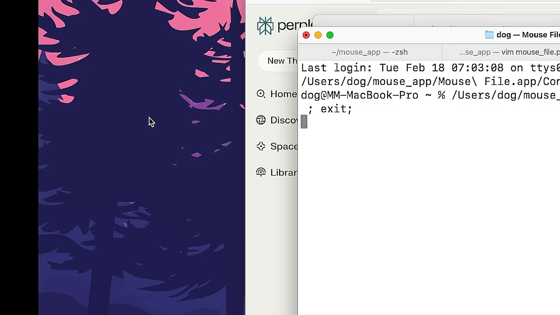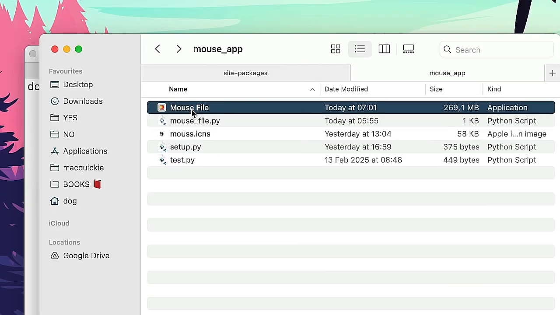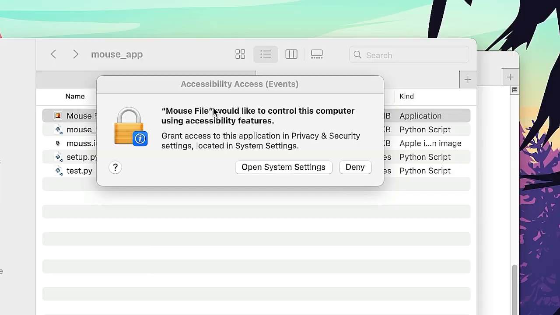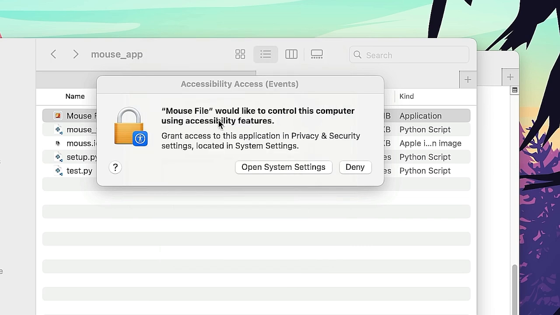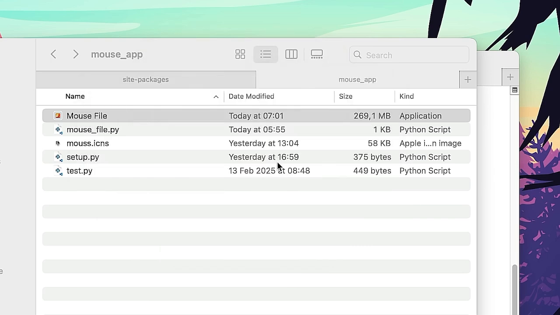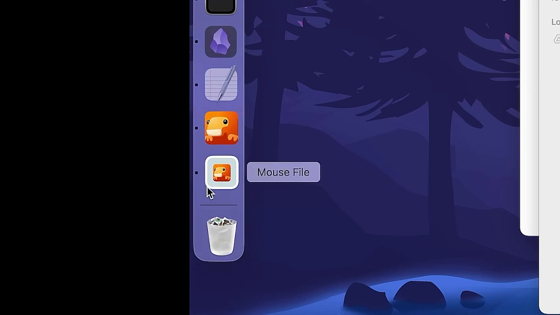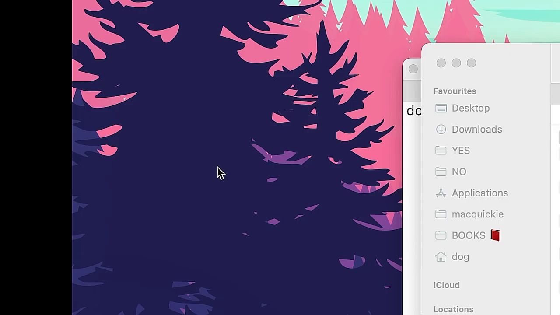So if I run it now, it doesn't say anything. Wait, does it work? Function F1. Oh, it did do something. Boop. It works. Did it actually work? The actual mouse file, enter in my password. Python quit unexpectedly. Mouse file would like to control this computer using accessibility features. Yes, please. Open now. Is it open? It is open. And the moment of truth. Does it reset my mouse cursor? Boop.